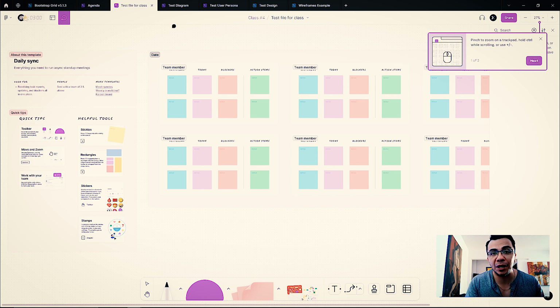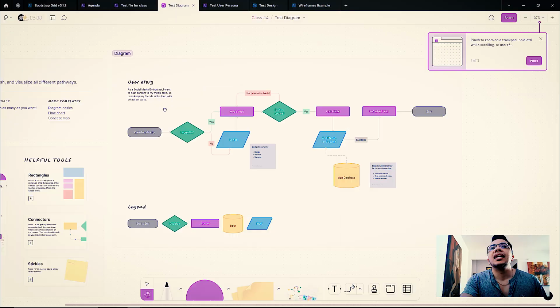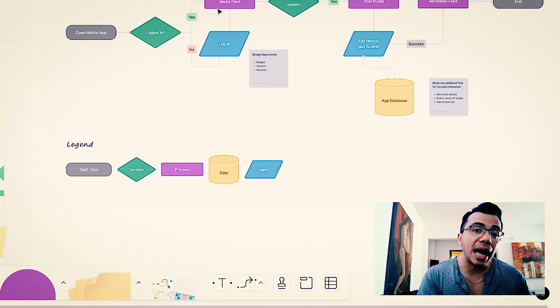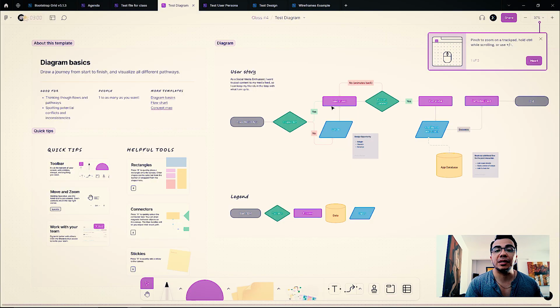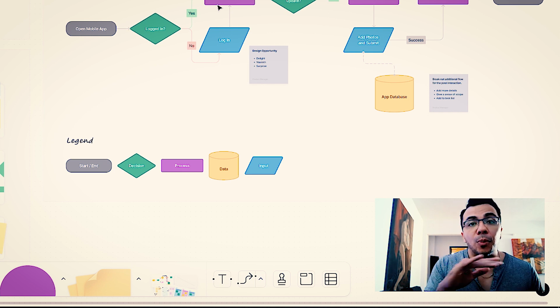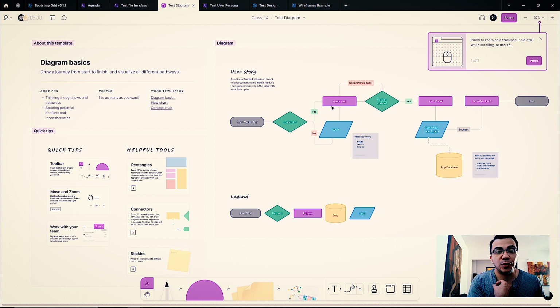Another type of file that you can use in Figma Jam, which is like a portion of Figma itself, is the diagrams. Diagrams are something that you, as a pro designer, are going to be using. Sometimes by yourself, creating user flows and diagrams for each section and feature of the product that you are about to design. And sometimes the product owner is going to be doing this. There's a fine line. We can have a discussion about who is the person in charge of the diagrams related to the product definitions. But I would say that we have to be involved. Either way, going through every single layer of the product and every single feature is something that we have to provide to the team.